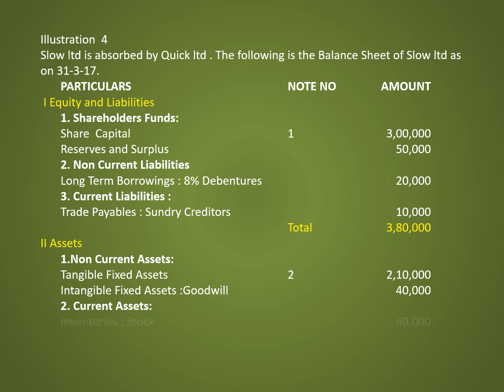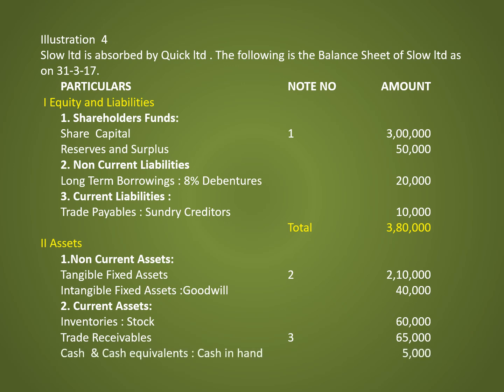Second head is current assets. Below that, inventories, that is stock 60,000. Trade receivables, amount is 65,000. Cash and cash equivalent, that is cash in hand, 5,000. Total on the asset side 3,80,000.